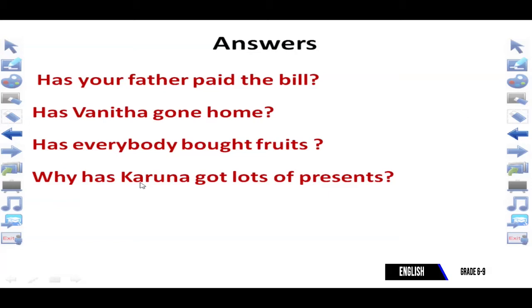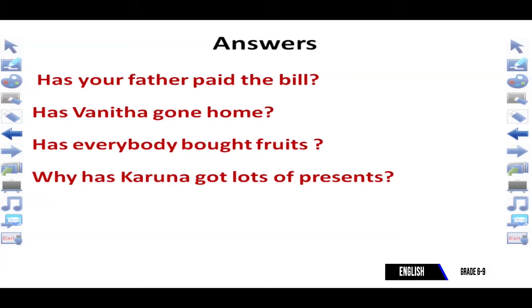And next one, why has Karuna got lots of presents? Okay, very important. It is a WH question. This is a very technical idea. Now you can see, following the why, we want to write has as the helping verb.